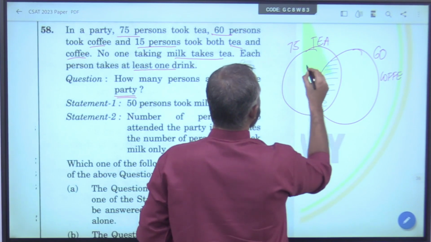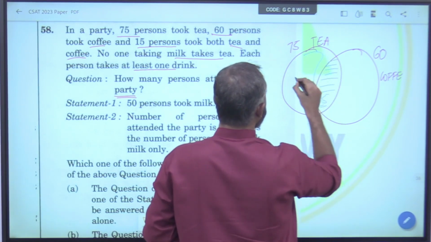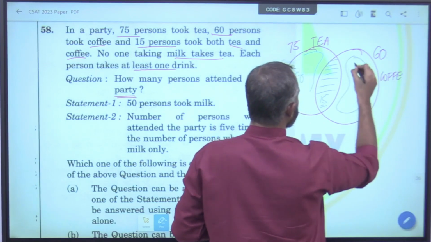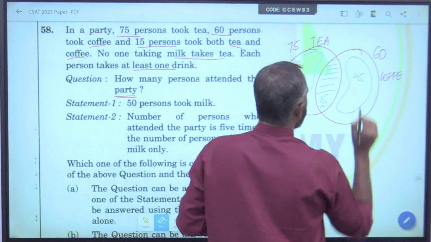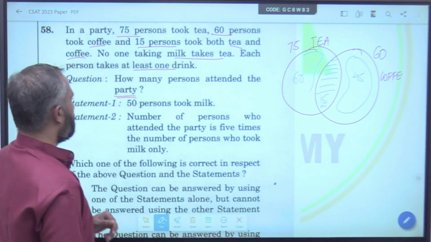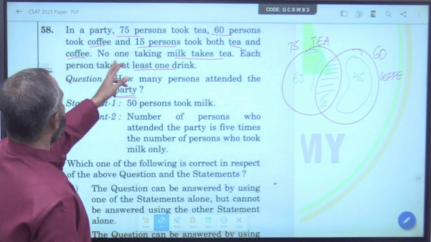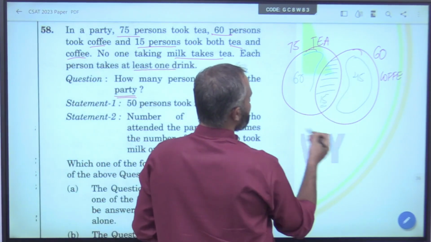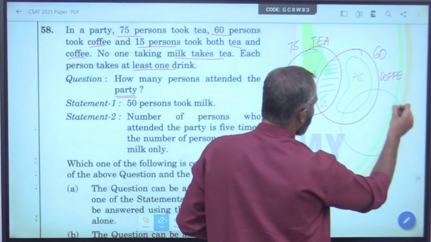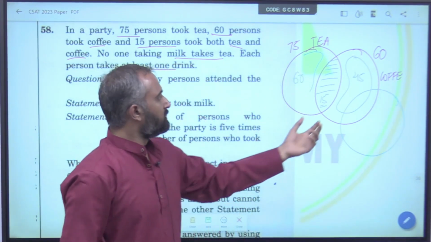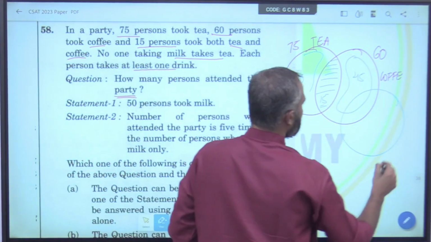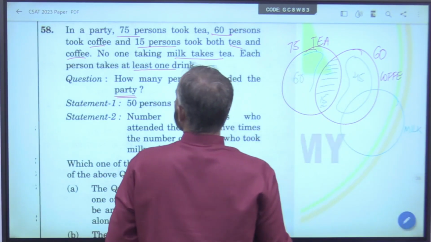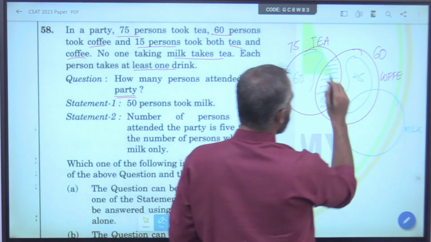So people who took only tea is 60, and who took only coffee is 45. Now, no one taking milk takes tea, so he is telling us that this intersection is not there. They might take coffee, but they haven't told about it. So this is milk, and each person takes at least one of the drinks.